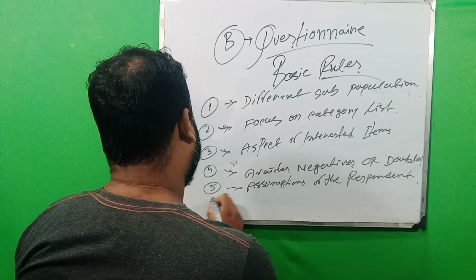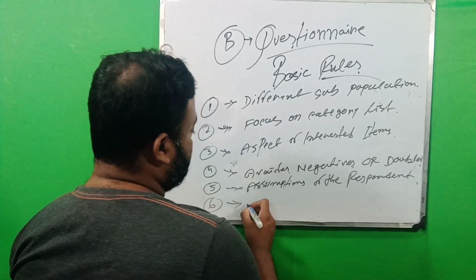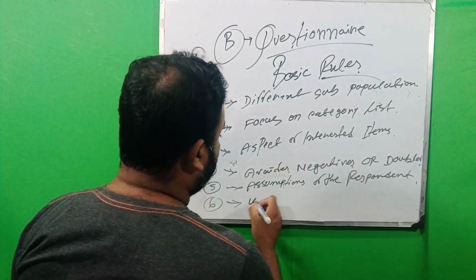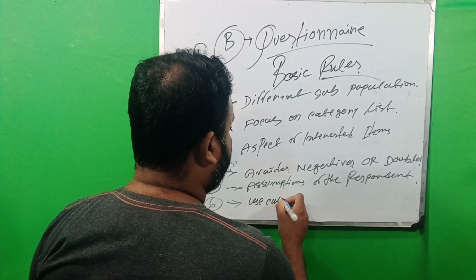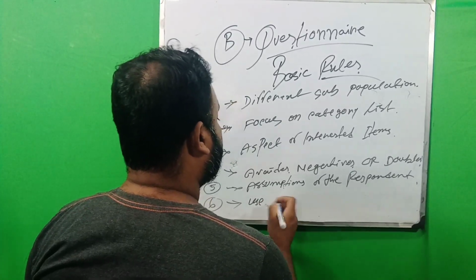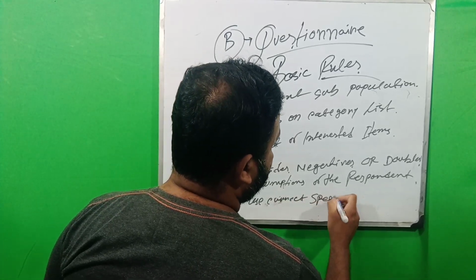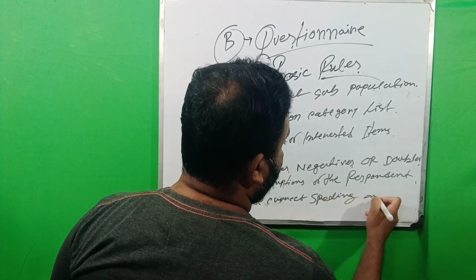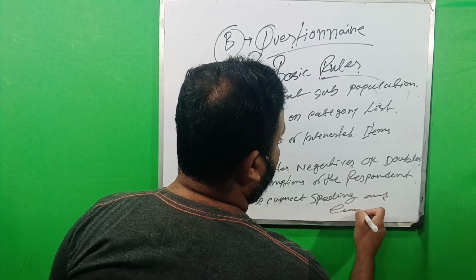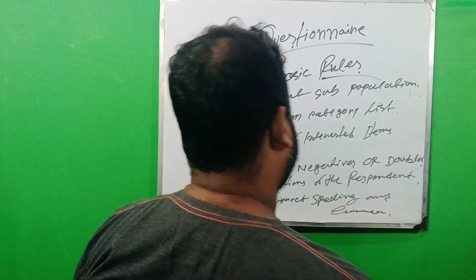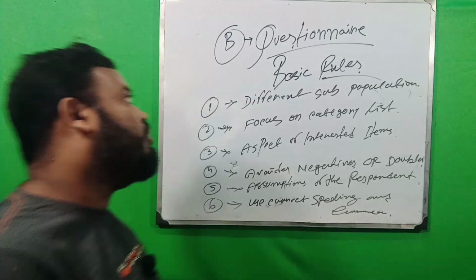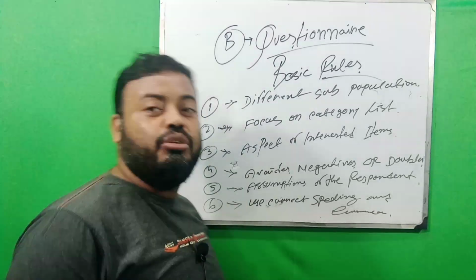And lastly, number six, use correct spelling and grammar. Those are the basic rules for making the questionnaire.